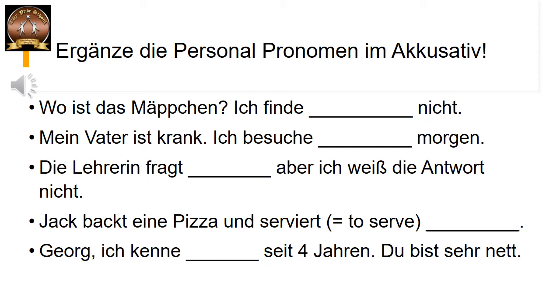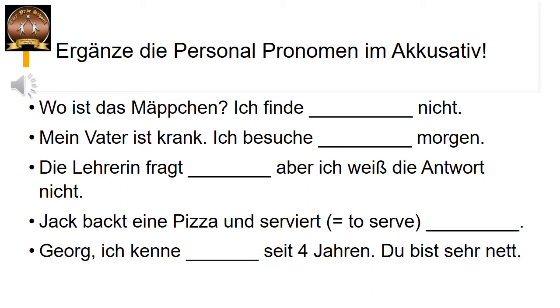Mein Vater is third person singular. In that, we have three options: er, sie and es. But Vater is masculine. So we'll take er. But now, er changes to ihn in accusative. So the answer is ihn. Ich besuche ihn morgen.